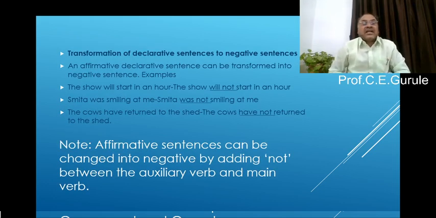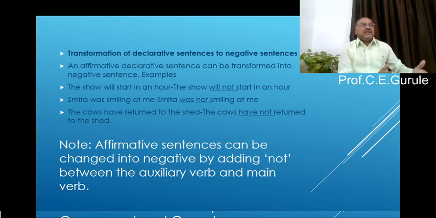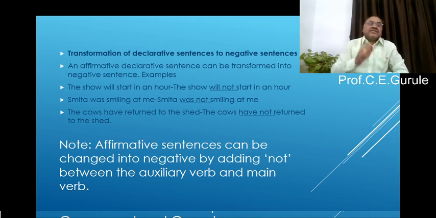Now let us learn how to transform declarative sentences into negative sentences. An affirmative declarative sentence can be transformed into a negative sentence. For example, the show will start in an hour. What is the negative sentence for this?